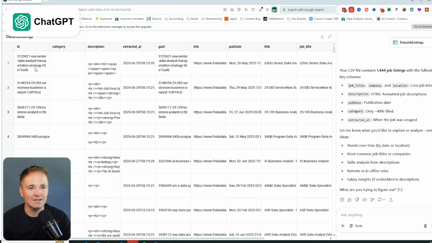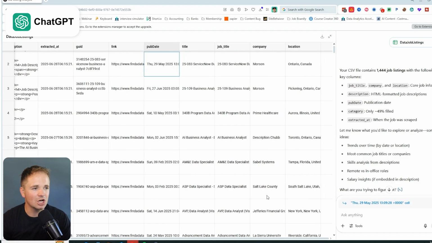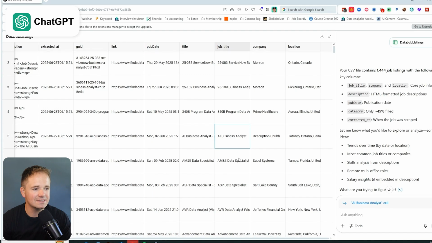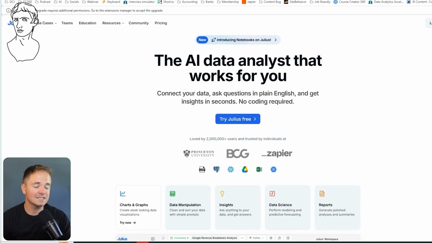And you can see that we have the IDs, you can see that we have categories, we have the job description. This is where the actual description is of what the job entails, like the requirements and all that stuff. We have the link, the publication date, and then we have the actual job title, like AI Business Analyst or AG Data Analyst, the company, and the location. This one's in Moose Jaw, Canada. How exciting.